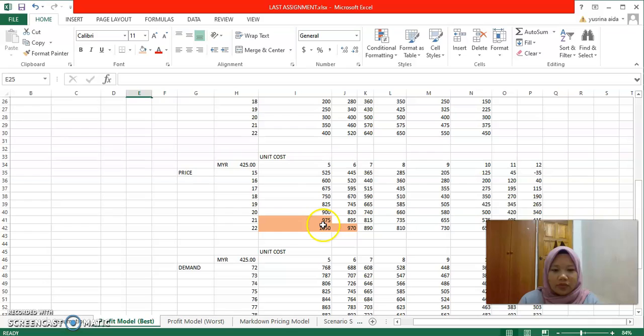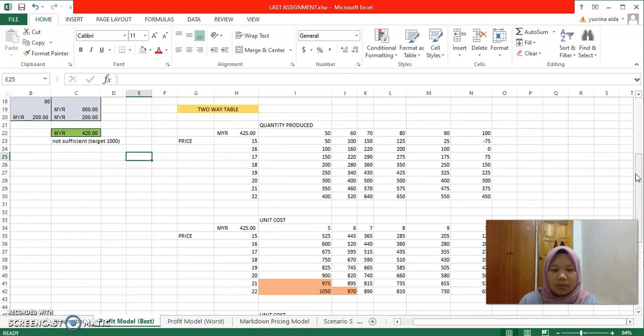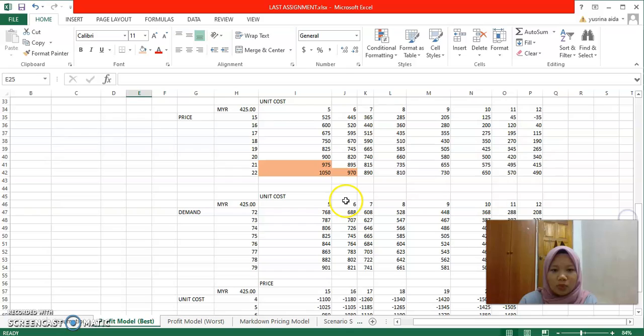In this table there are three values almost near my target of 1,000, which are 975 ringgit at unit cost 5 ringgit and price 21 ringgit, 970 at unit cost 6 ringgit and price 22 ringgit, and the last one, 1,050 ringgit at 5 ringgit unit cost and 22 ringgit per unit.